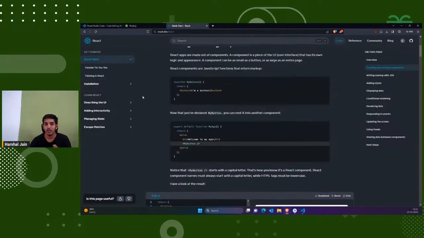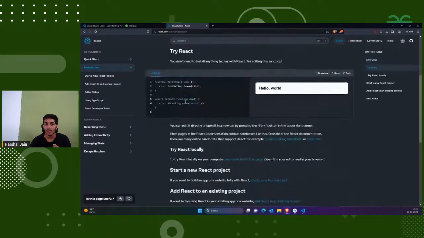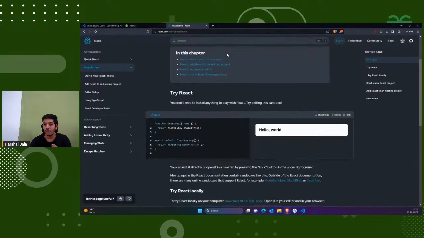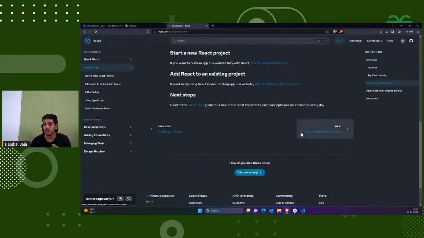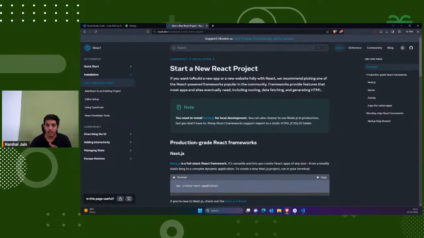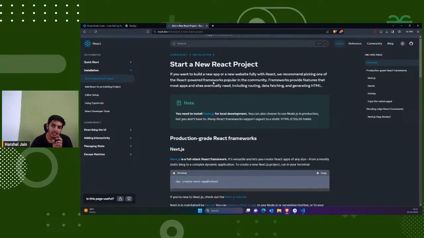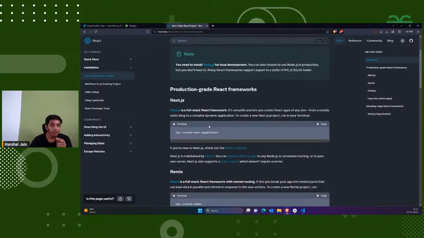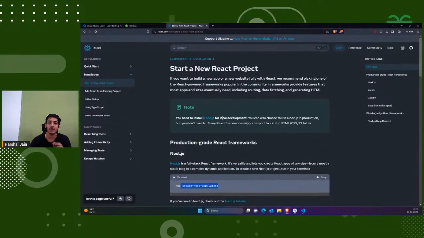So inside this, I would simply go to installation, and in the installation, you can see that we have a very brief guide about the installation. So I will simply go to start a new React project. Okay, so that's what I wanted to tell you here. Here you can see they themselves mention that we should use Next.js. Previously there was a command named create React app.